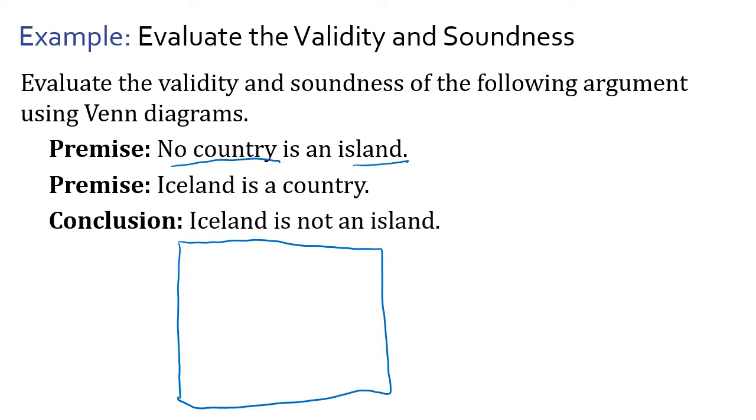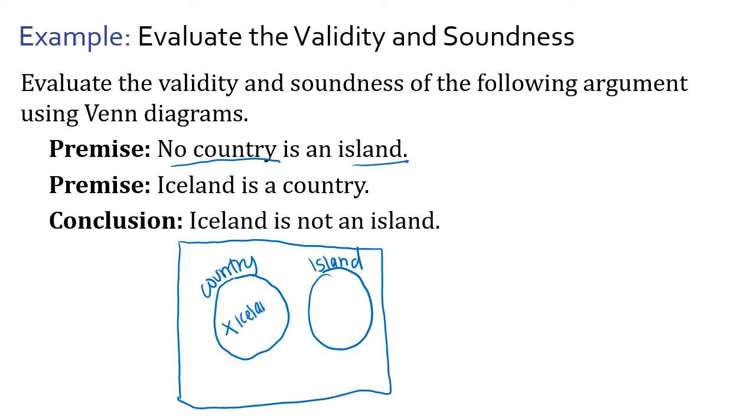So no country is an island. That means if I have the set of country and the set of island, those are going to be disjoint sets. There's no overlap on them. So when I draw these circles, they won't be touching. Island and country. And then our next premise is Iceland is a country, so that means Iceland is going to fall in this country circle. So this is a valid argument because the conclusion follows from the premises.